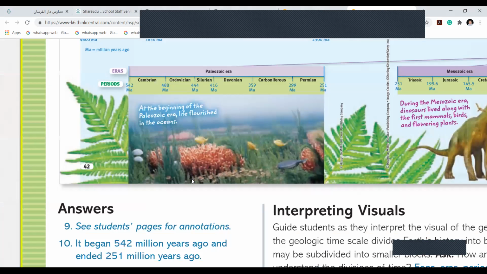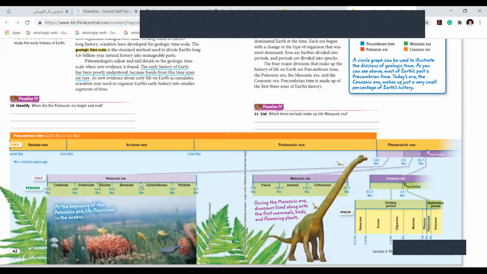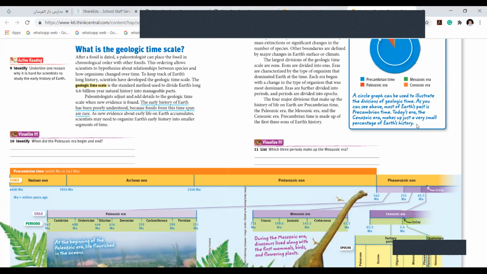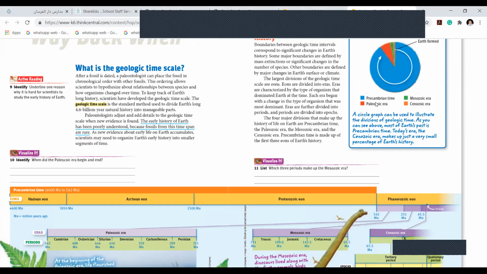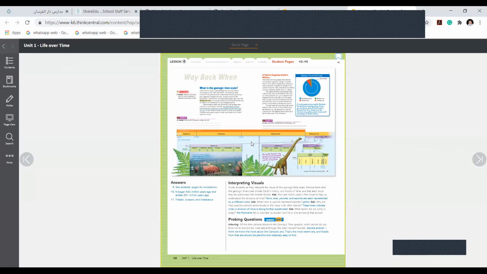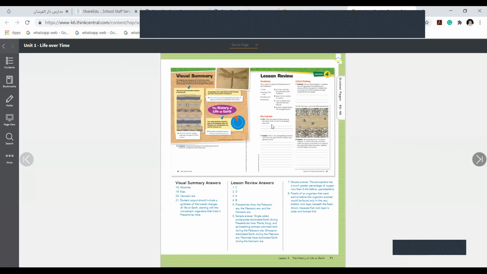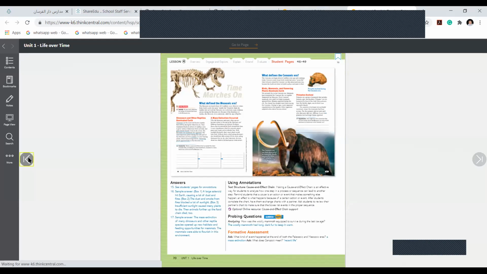This lesson I will not include in the test, girls, but you must know about it. First is the Precambrian time. Then you have Paleozoic, Mesozoic, and Cenozoic. We are in the Cenozoic era. See, girls, here they have shown the Earth: Precambrian time, Paleozoic, Mesozoic, and Cenozoic era. Is it clear? It's a very lengthy lesson. I think we are about to finish.